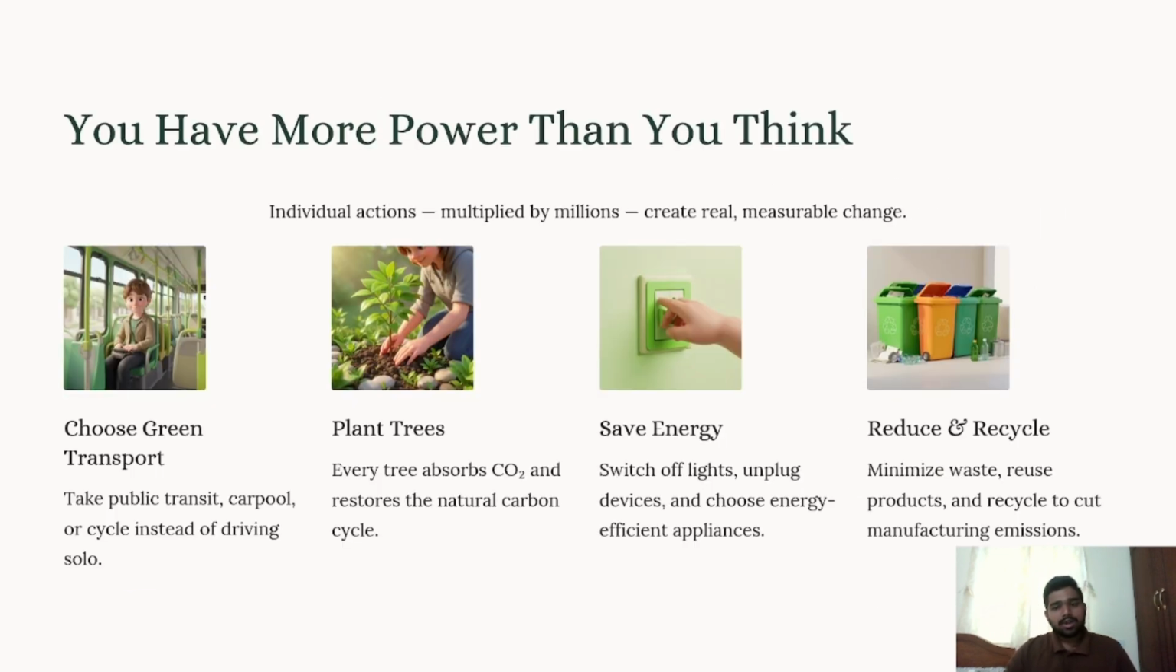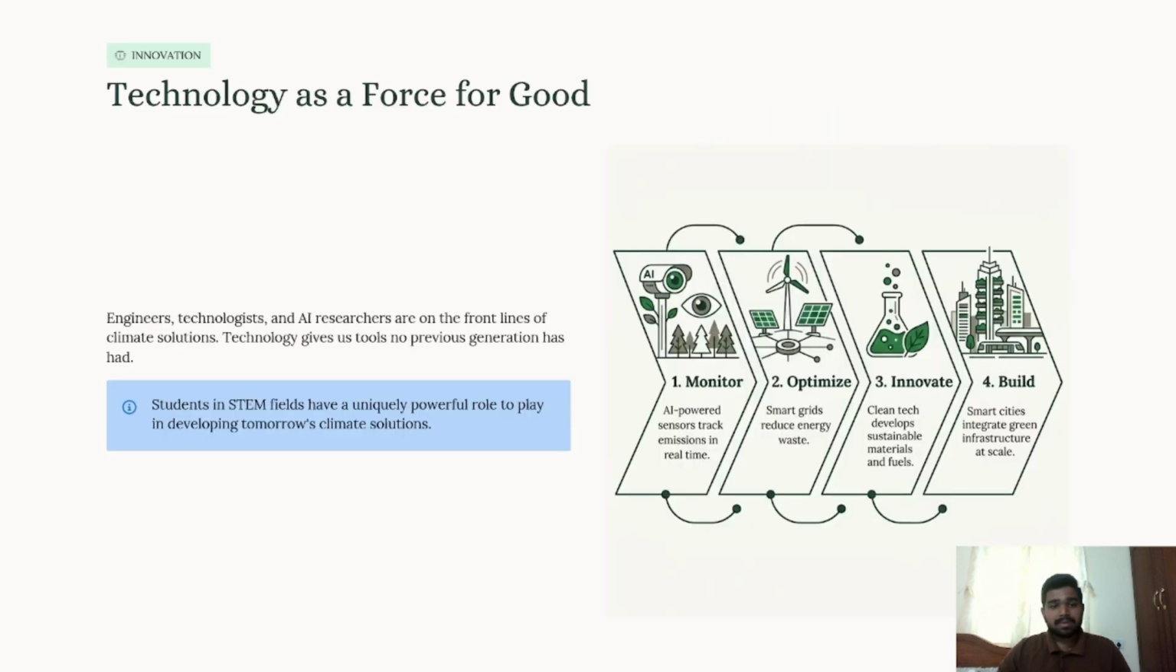You have more power than you think, which means it's you who decides the future of our Earth. Choose green transport: take public transit, carpool, or cycle instead of driving solo. Plant trees. Every tree absorbs carbon dioxide and restores the natural carbon cycle. Save energy: switch off lights, unplug devices, and choose energy efficient appliances. Reduce and recycle. Minimize waste, reuse products, and recycle to cut manufacturing emissions.